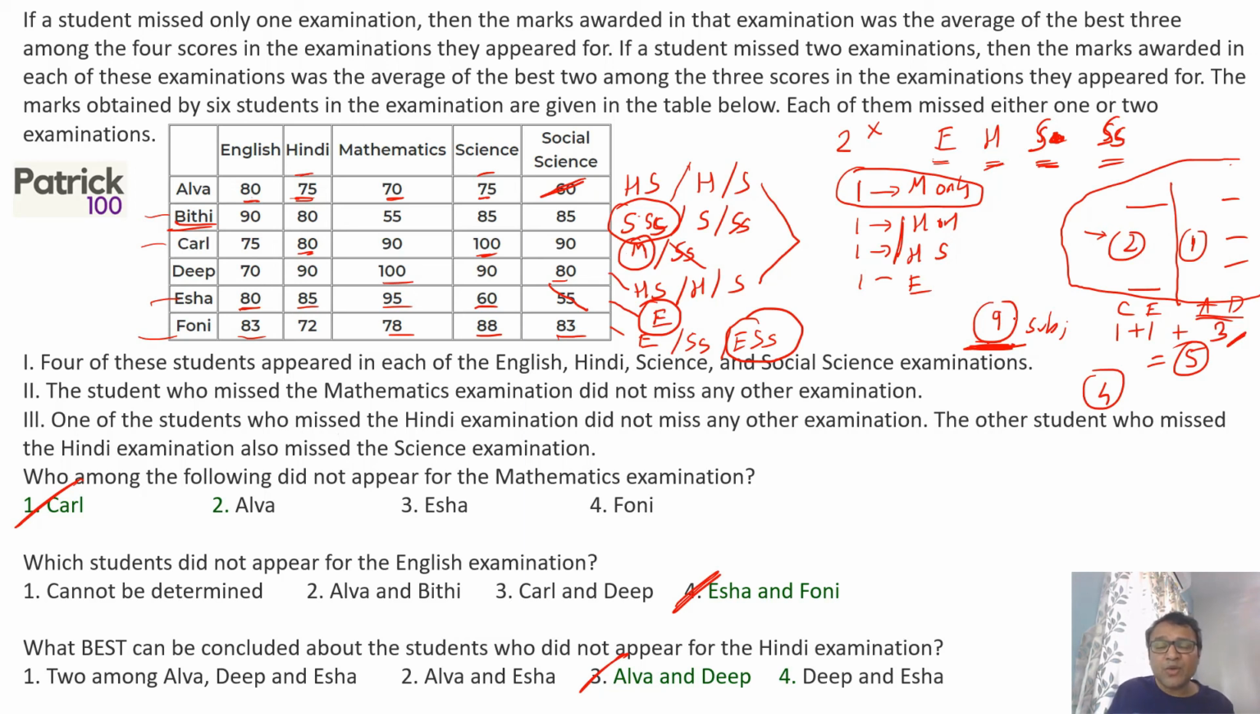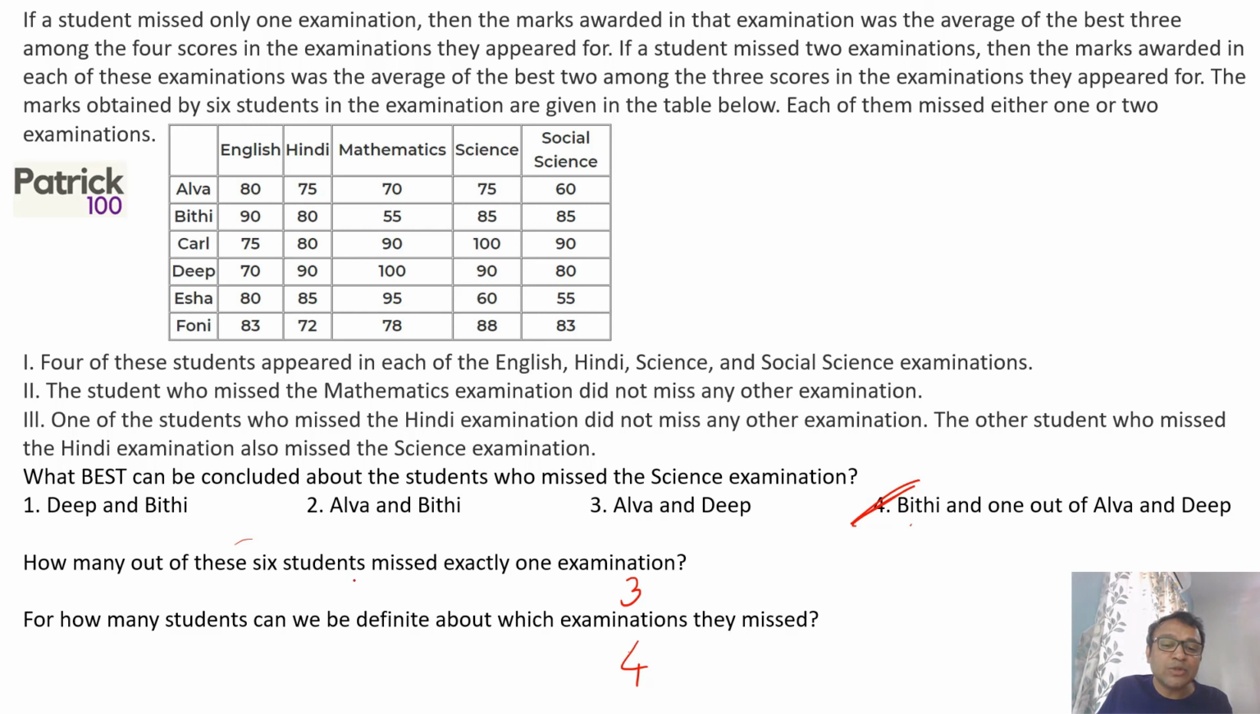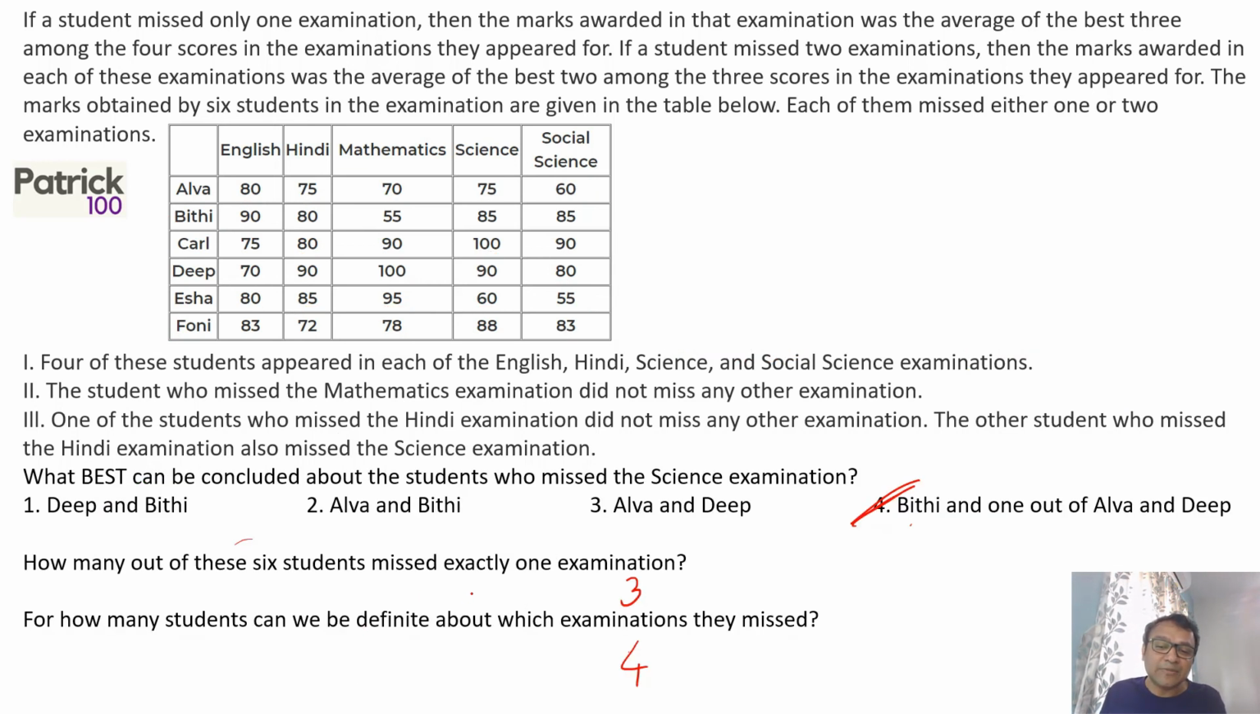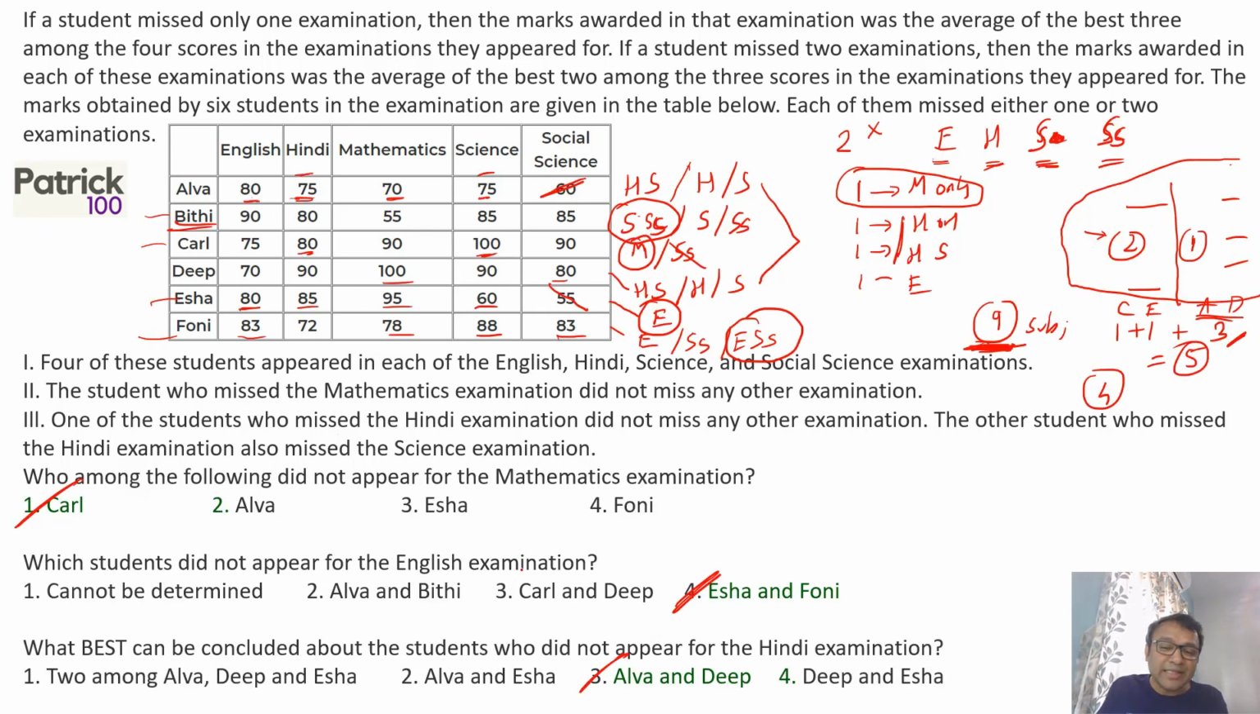Look, understand this. In some of the questions, you can actually get the answer without even solving it. Because if you look at it, how many of the 6 students miss exactly one exam? We know there are 9 subjects missed, and people have missed either 2 subjects or 1 subject. So 9 subjects missed can only be possible when 3 people have missed 2 subjects and 3 people have missed 1 subject. So automatically we can get that 3, right? So you can get some of the answers directly. Same way, who among the following did not appear for maths could have been got in the first go when you got the table without solving it. So some of the data you can directly get the answer.